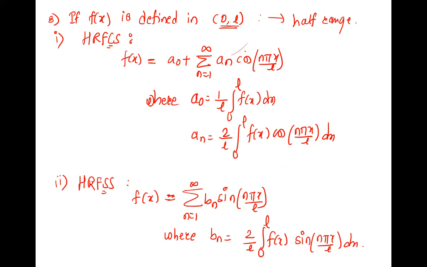You have to find the value of L and the angle. Angle should be n pi x by L. Are the definitions clear to you? Yes, ma'am. Good.